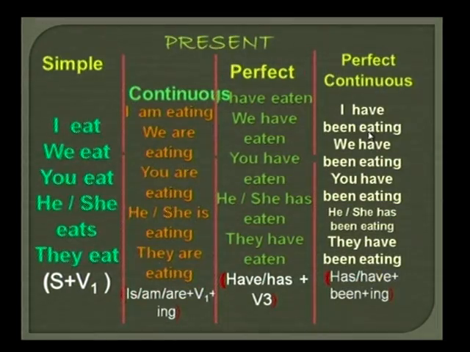So now let us come to the present perfect continuous. I have been eating. We have been eating. You have been eating. He or she has been eating. They have been eating. So friends, what did I add here? Just has or have plus been plus ing form. By adding has or have plus been plus ing form, we get the present perfect continuous tense.